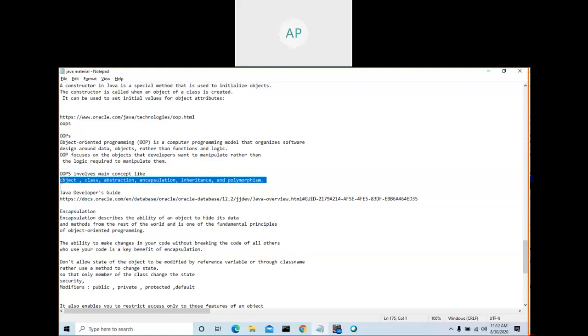Polymorphism: for the same instruction, different actions. Say for example, dance. Someone will dance Carnatic, someone may dance like a folk. There are different dances available.